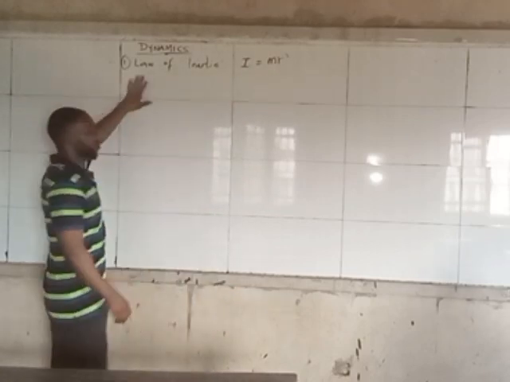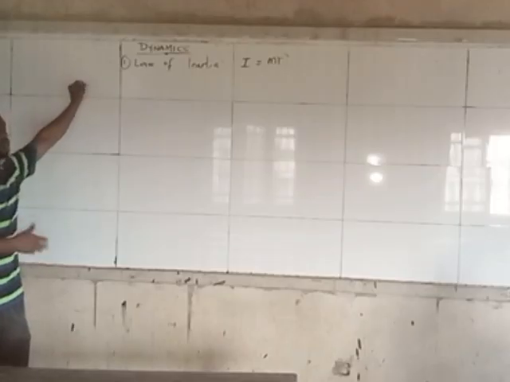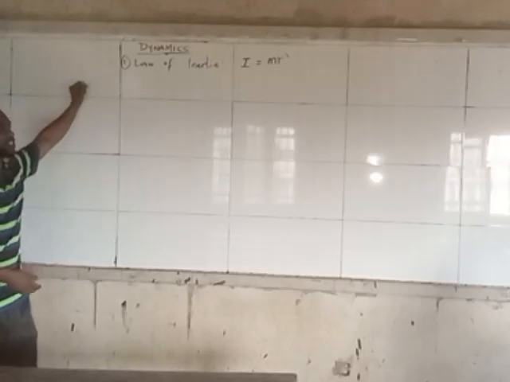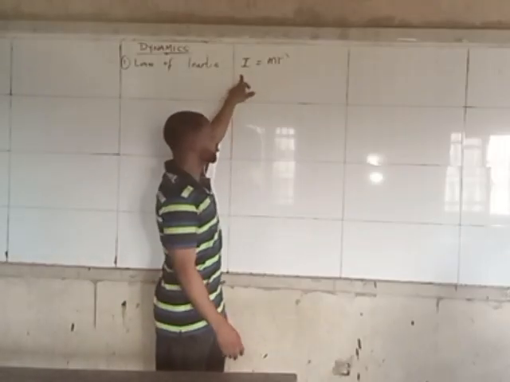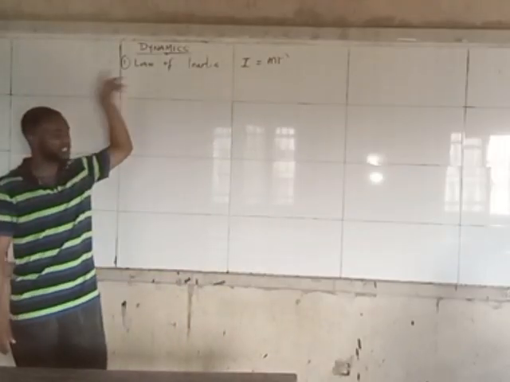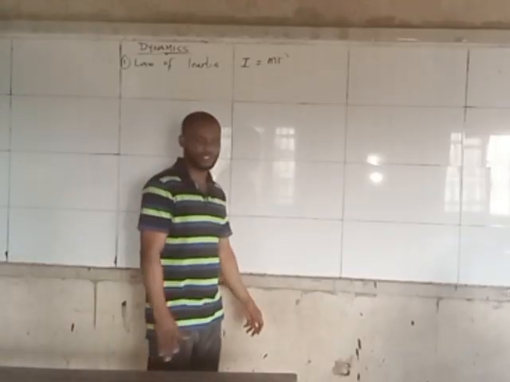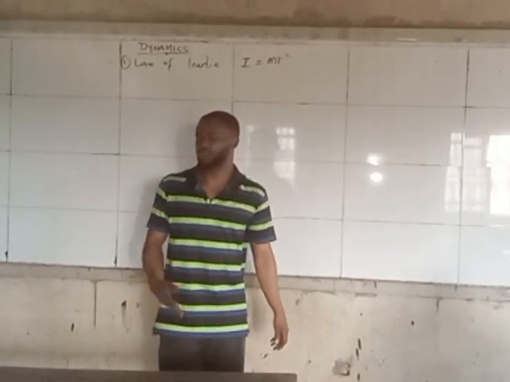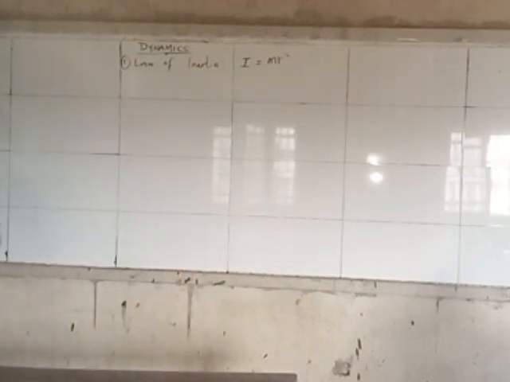So we say that the first law talks about the tendency of a body to continue to rest or to keep moving until it is stopped. You also need to know that inertia can be said to be the reluctance or tendency of a body to move. The reluctance of a body to change its position is also known as inertia.